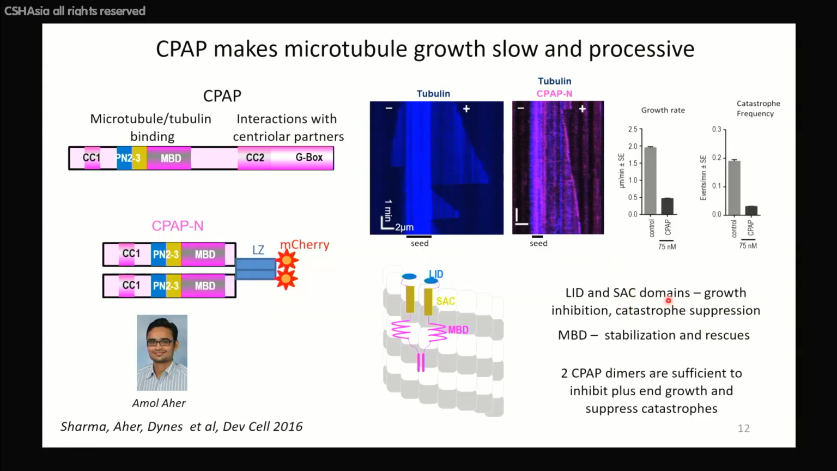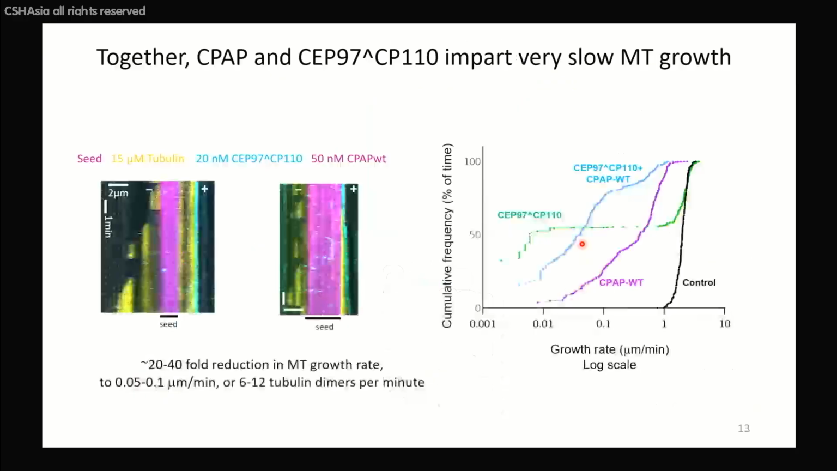Interestingly, for this you need the lid, the SAC domain and the MBD domains, and while a microtubule has 13 protofilaments, so there are in principle 13 sites where a lid domain could bind, you need only 2 dimers per microtubule end to impart this slow and processive microtubule growth. So you need to block only some protofilaments, the others would not be able to properly outgrow.